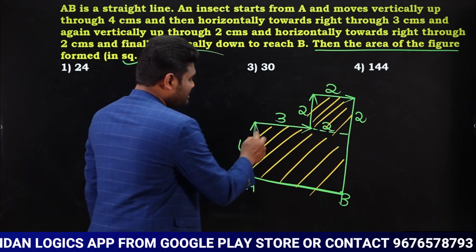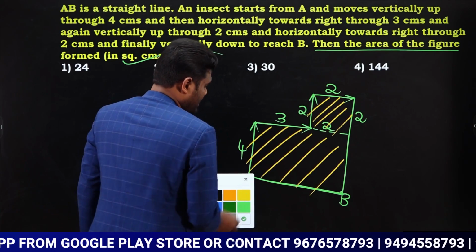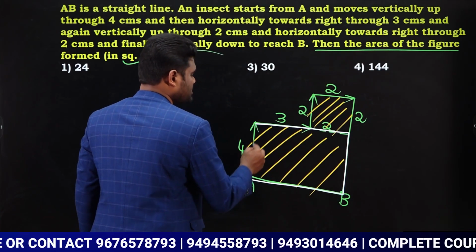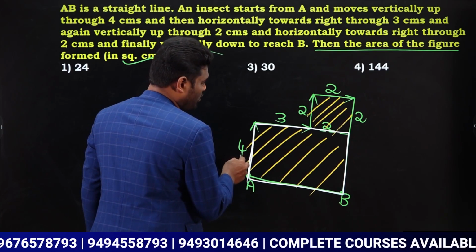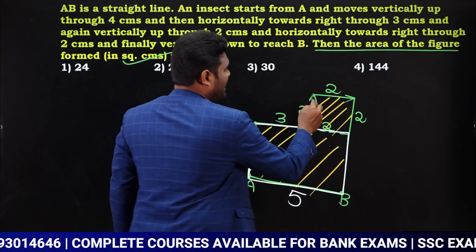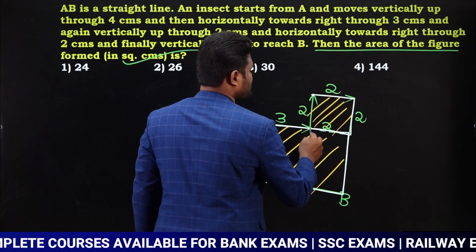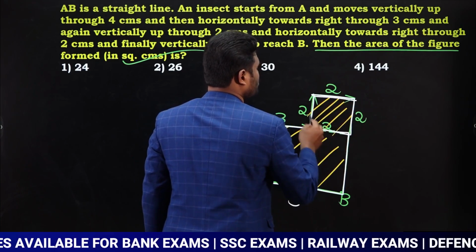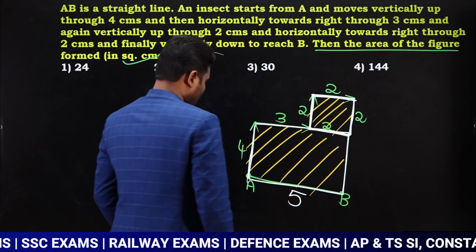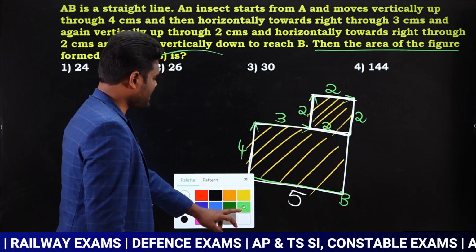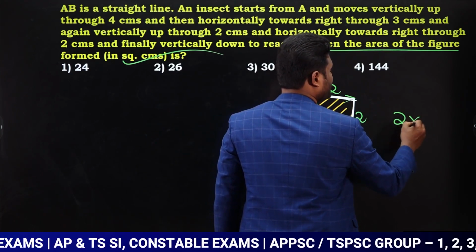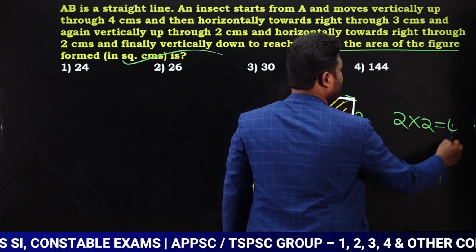If you observe this figure, it is a rectangle, yes or no? This figure is a rectangle where one side is 4 and another side is 3 plus 2, that is 5. And this is a square, yes or no? 2, 2, 2, 2, all the sides are the same, so this is a square. Now I need to calculate the area. The area of a square is 2 squared, that is 2 into 2, so this is going to be 4.